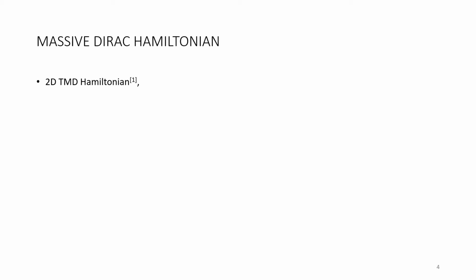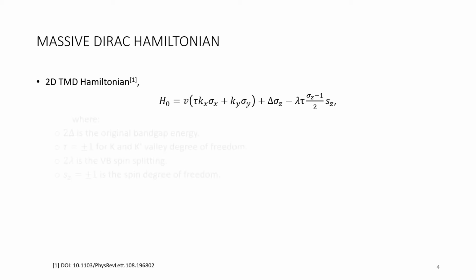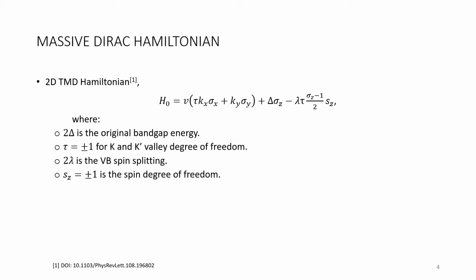The original Hamiltonian of the TMD is taken to be the well-known massive Dirac Hamiltonian with valley index tau, spin index s, and 2 delta as the bandgap. We can algebraically group terms together such that the Hamiltonian gives 4 copies, one for each possible combination of spin and valley. From here, we shall consider only one such copy for a single spin and valley. The final results can be summed over the spin and valley indices afterward.